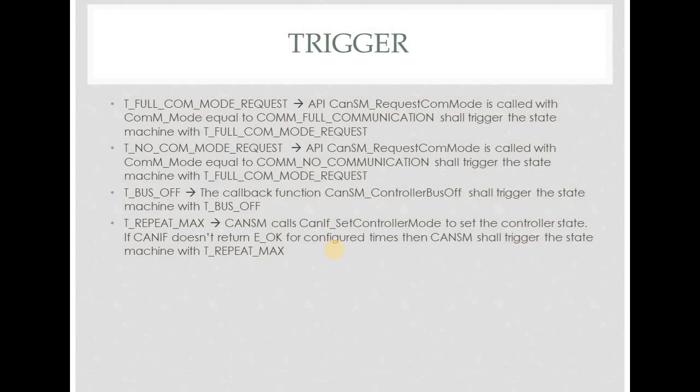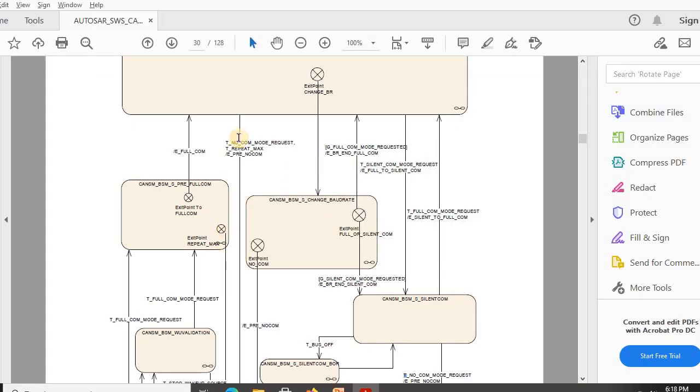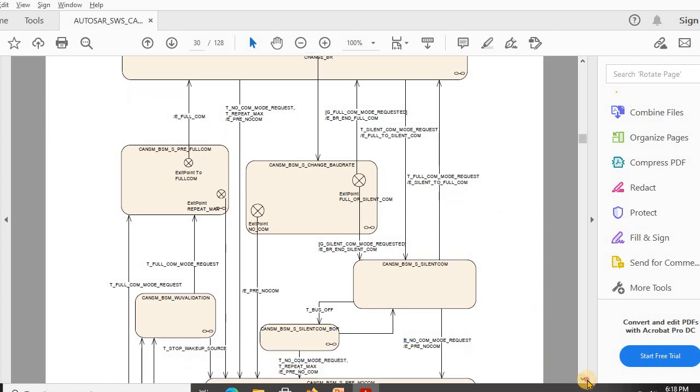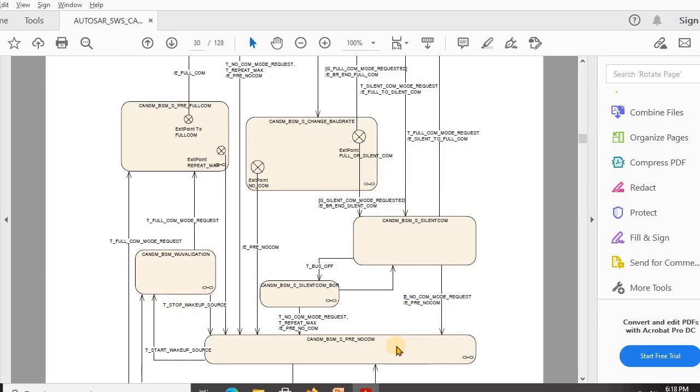then this T repeat max trigger will be executed. That is, CAN-SM calls CAN-IF set controller mode API to set the controller state. If CANIF does not return EOK for the configured time, then CANSM shall trigger the state machine with T repeat max. Okay, so what will happen if T repeat max is called? It will move from full com to no com.